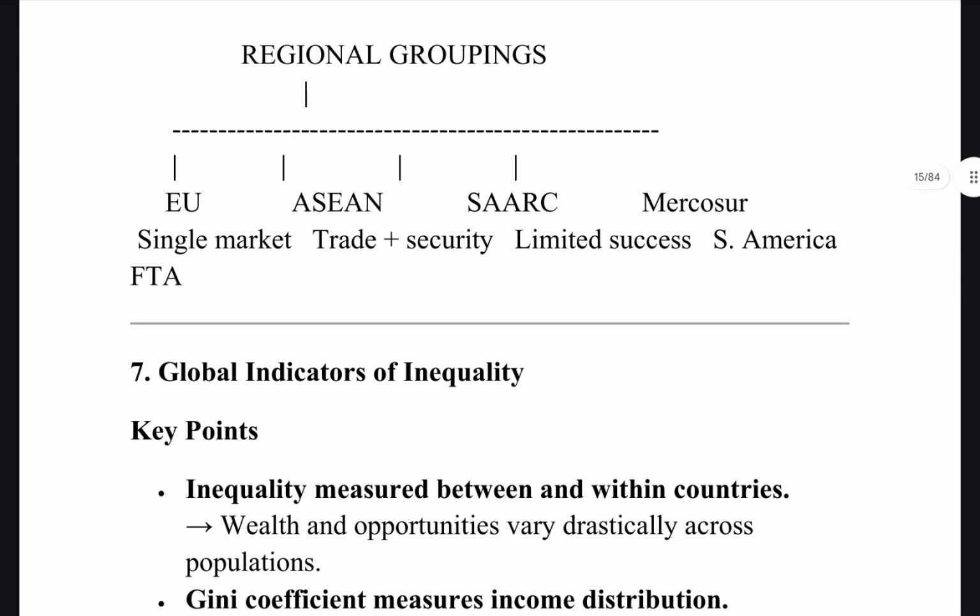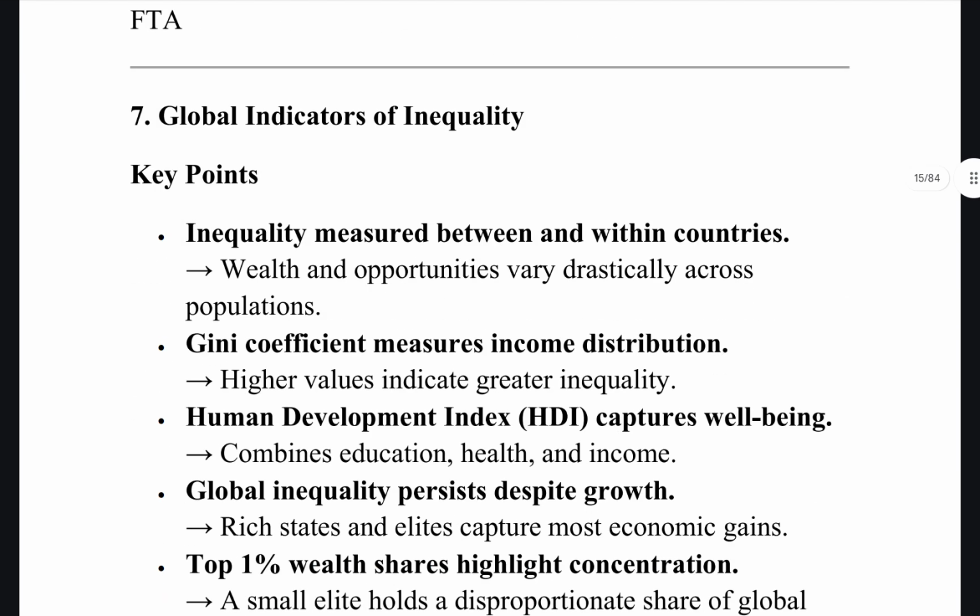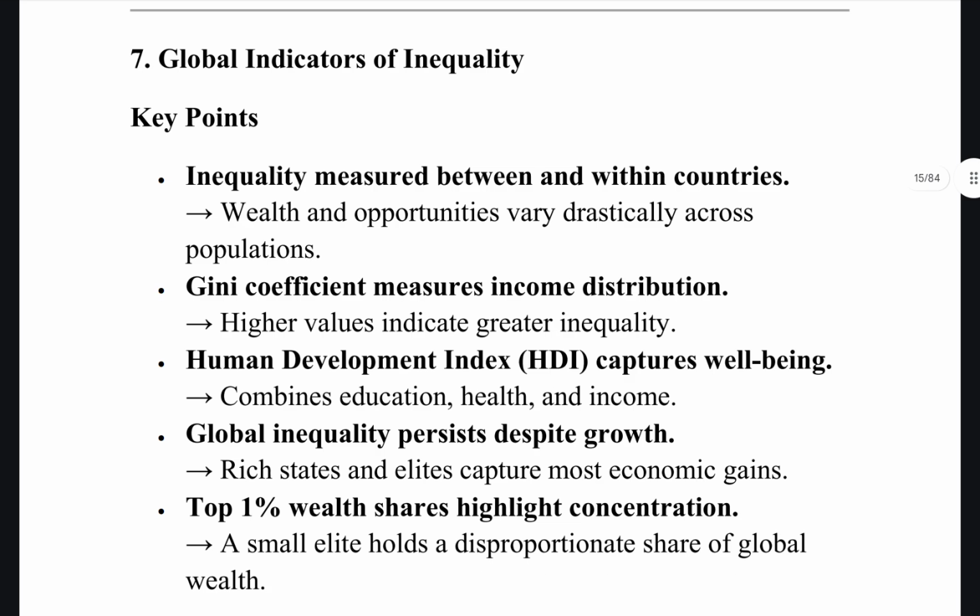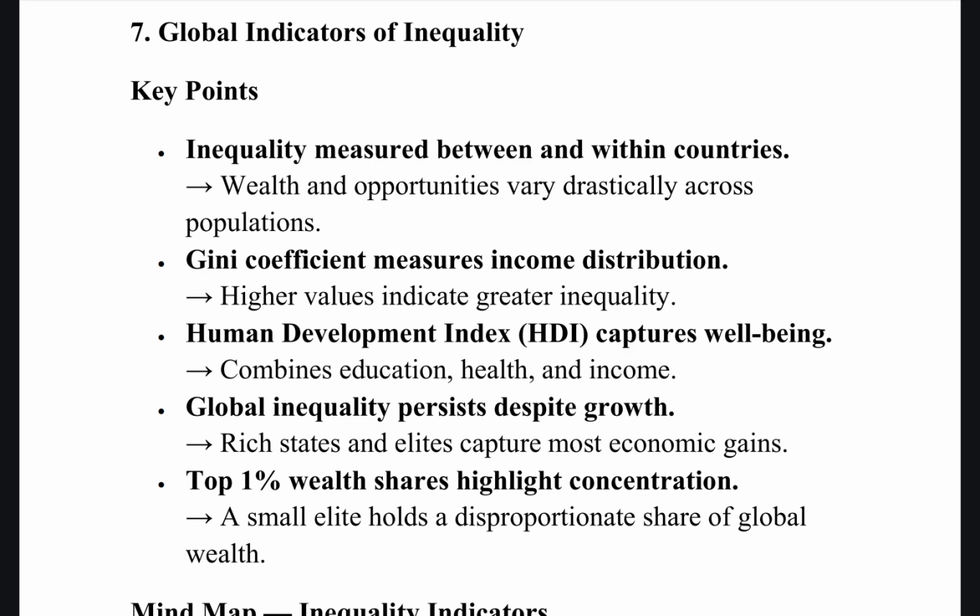Next one is global indicators of inequality. So inequality is measured between and within countries because wealth varies as well as opportunities. Gini coefficient measures income distribution. So higher values of Gini coefficient show greater inequality. Then HDI is a sign of what? Well-being. How it is measured is based on factors like education, life expectancy and income, how much the population has benefited.